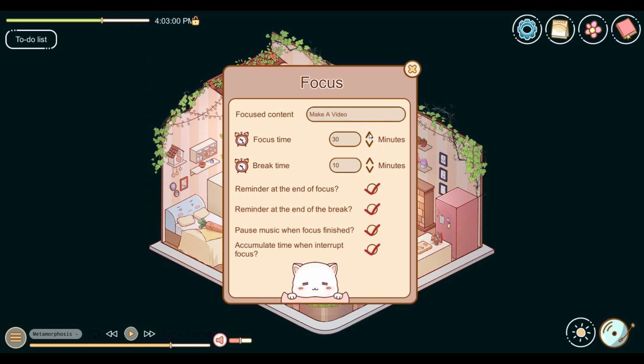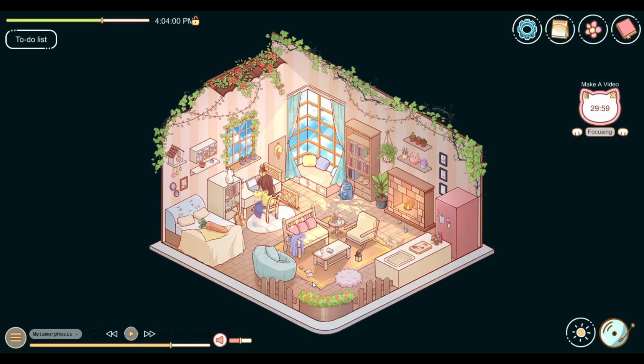But anyway, so you can also choose your focus time too. You can click, and you can also select to type in what you want as well. So it looks like we've got different options here. Reminder at end of focus. So I guess it lets you know when your focus period is done. Same thing for end of break. Pause music when focus is finished. So if I remember correctly, you can listen to the different types of music while you focus. There we go. And accumulate time and interrupt focus. I don't know what that means, but we'll go ahead and check it. And a very adorable little cat to click OK.